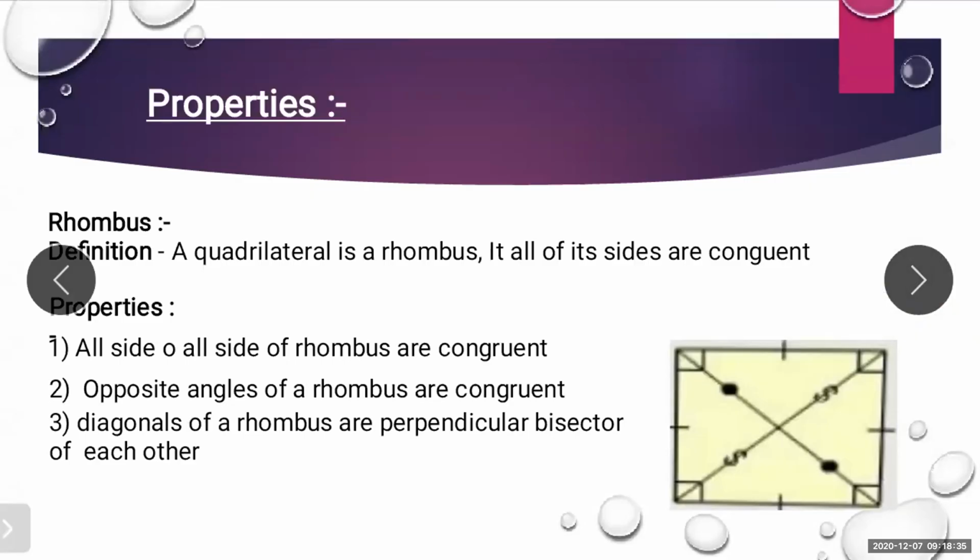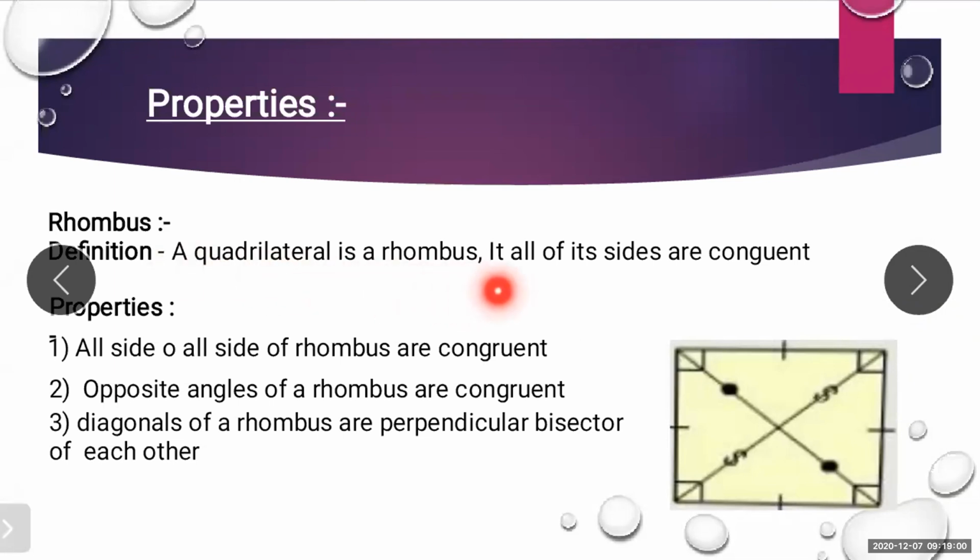Now let's go to the second type of parallelogram, that is a rhombus. A quadrilateral is a rhombus if all of its sides are congruent.